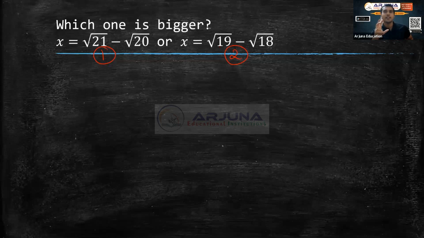Let us try to understand the approach to this question.